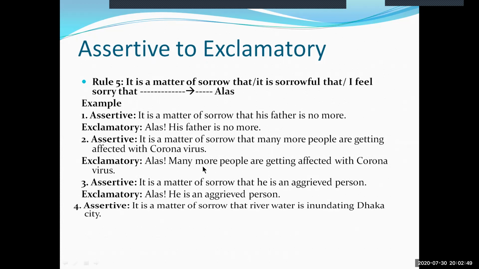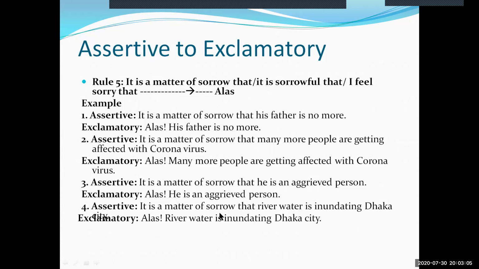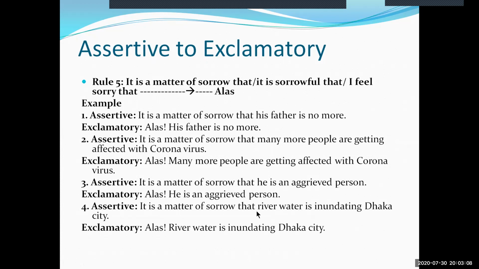This is example 4 on rule number 5, which states that it is a matter of sorrow is to be replaced by the word alas. So let us make this statement exclamatory. So alas, then the rest of the sentence, the river water is inundating Dhaka city. Alas, the river water is inundating Dhaka city.